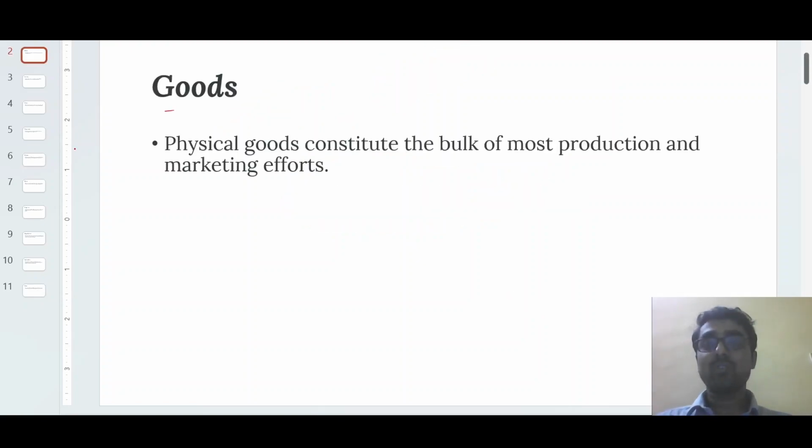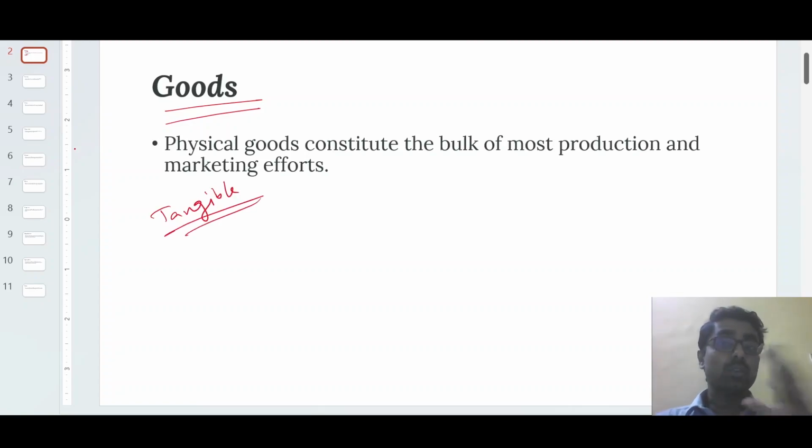So first is the goods. All of you know about goods. Goods are basically physical goods, or better you can say tangible goods. So what are tangible goods? Tangible goods are those things that we can touch and feel with our five organs. That is basically called physical goods. Physical goods involve bulk production and marketing effort, because for physical products you need raw materials, then you need to produce the product, that is the production process, and also assembly, packaging, and the storage process.